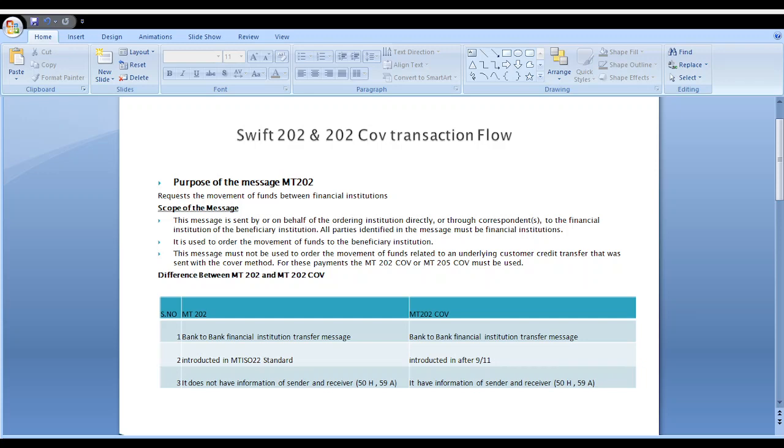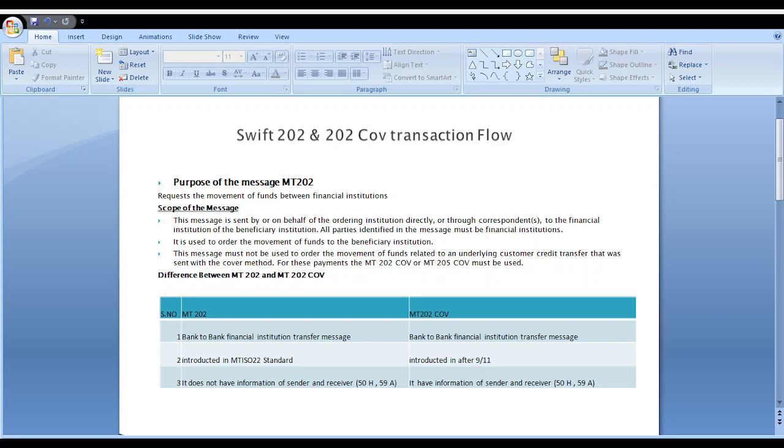Hi friends, good evening. In this video, we will look at the MT202 and MT202 cover methods: how MT202 and MT202 cover payments happen, and what the difference is between them. The purpose of the MT202 message is fund transfer between various financial institutions.